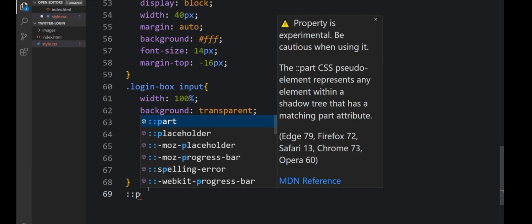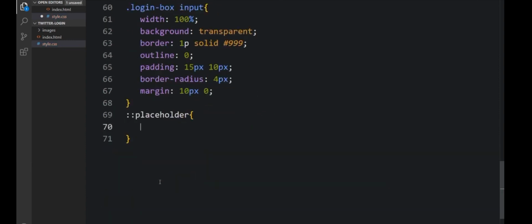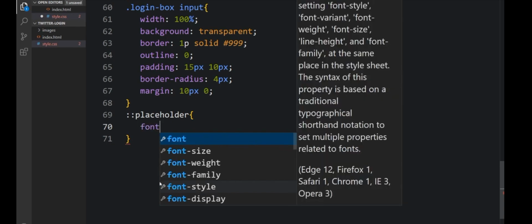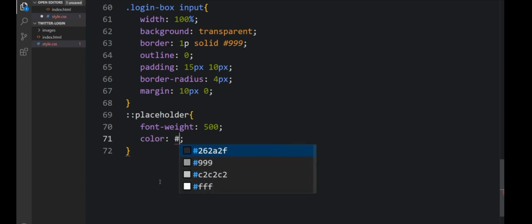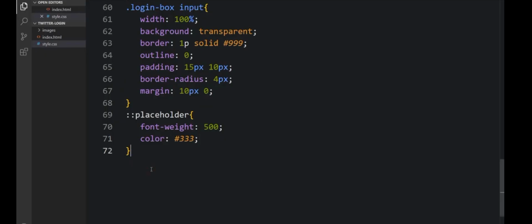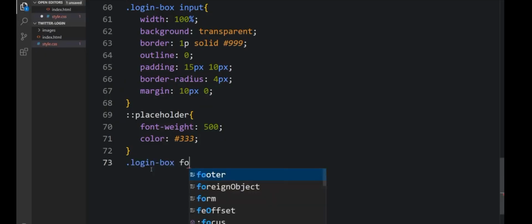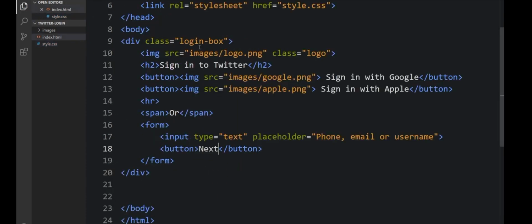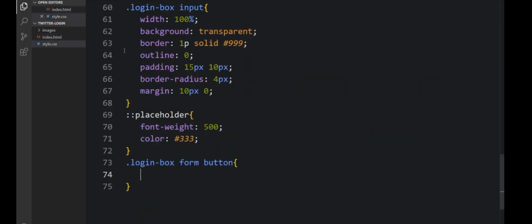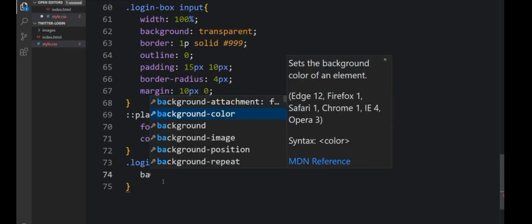Let's come down here. There will be placeholder. So the font weight will be 500. The color, so that will be black. The placeholder is what is written inside the box. So I'm styling the login box form, which is the button. So that's what I'm trying to do here.